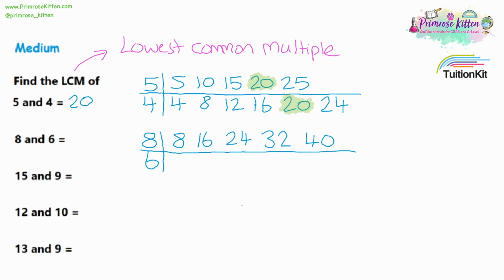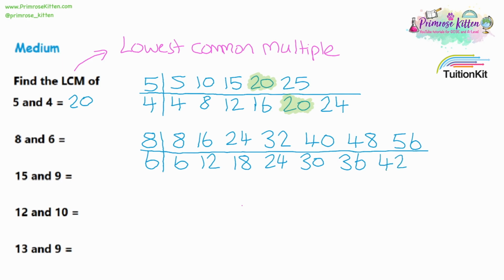Now I'm going to move on to the multiples of 6. So 6, 12, and again, this is just the 6 times table. Now, next I'm looking for common numbers, which numbers are in both lists. And so far, I don't actually have any numbers in both lists. So what you do now is just add more multiples. Let's go up to about 50. And since the 8 times table is up to about 50, I'm going to make the 6 times table go up to about 50 as well.